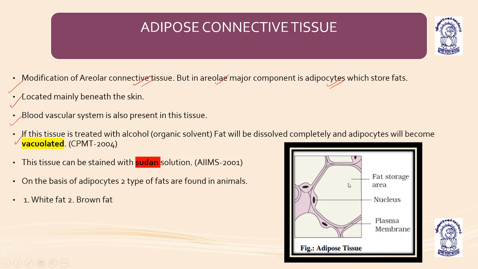Now coming to the next, this is the picture. This part is the fat storage area, the fat storage vacuole. This is the nucleus and the plasma membrane. These fat storage bodies are known as what? Elaioplast. So elaioplasts basically store the fat.